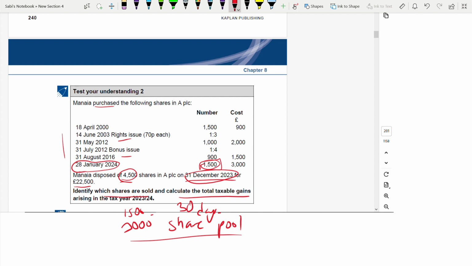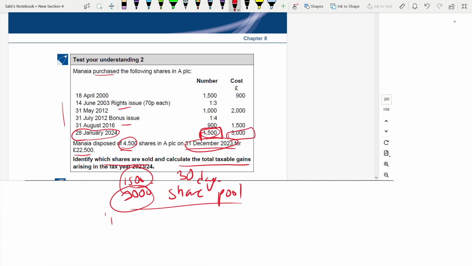So now, what do you have to do? You have to find the cost. But remember one thing. For this 3,000 we have to work out. But what about this 1,500? For this we can find the cost. Why? How? Cost is already given here. 3,000. Isn't it? So let's do that. So there are two gains. Two gains you have to work out. You will add the gains together.